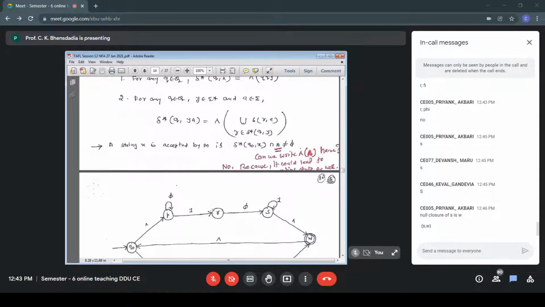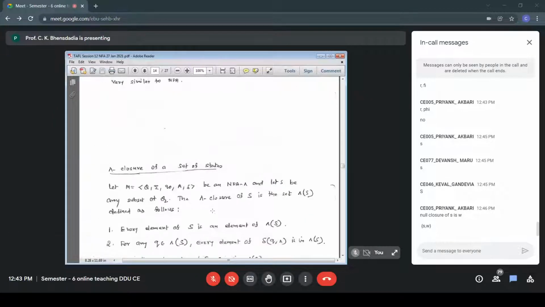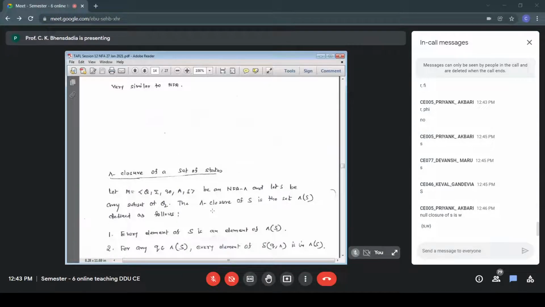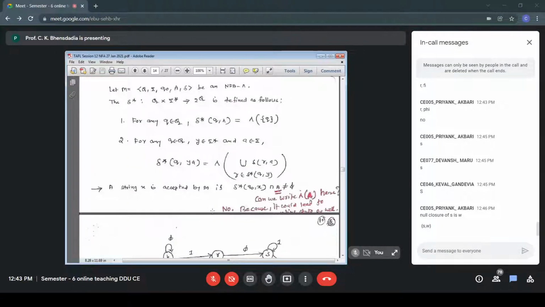Then from every element of this, for every element of null closure of S, I look at delta Q comma null. So transition from every element of null closure of S on null. That was the meaning actually. Symbolically, it might look a little different, but it's very simple. For every element Q of null closure of S, what I have to see? I have to see delta Q comma null, and I have to include that. I have to see a transition from Q on null. So because I'm talking about transition, I have to use the symbol delta.